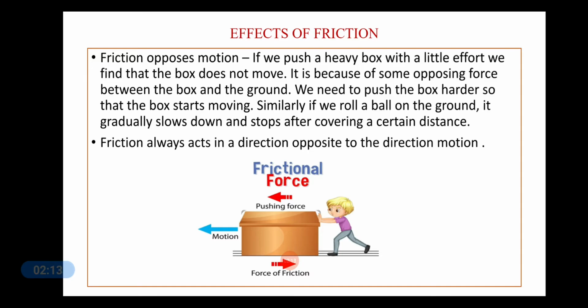Similarly, if we roll a ball on the ground, it gradually slows down and stops after covering a certain distance. This opposing force, which is happening over here between the ball and the ground, is the force of friction. Similarly, when the box is kept on the ground, the lower surface of the box and the ground are in contact. So they are opposing each other, and this is the force of friction.